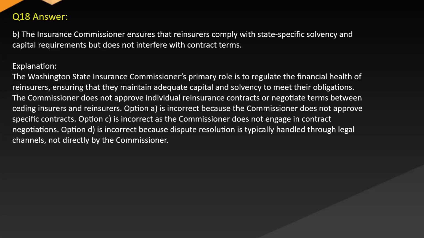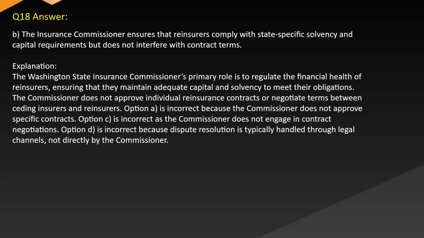Answer. B. The Insurance Commissioner ensures that reinsurers comply with state-specific solvency and capital requirements but does not interfere with contract terms. Explanation. The Washington State Insurance Commissioner's primary role is to regulate the financial health of reinsurers, ensuring that they maintain adequate capital and solvency to meet their obligations. The Commissioner does not approve individual reinsurance contracts or negotiate between ceding insurers and reinsurers.